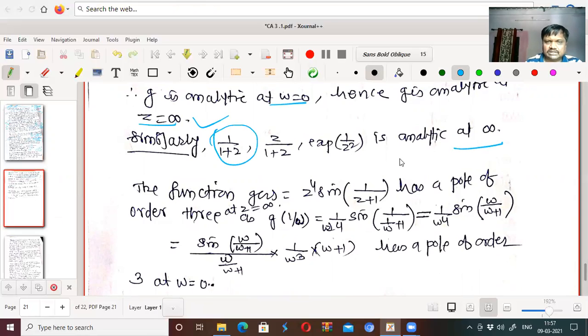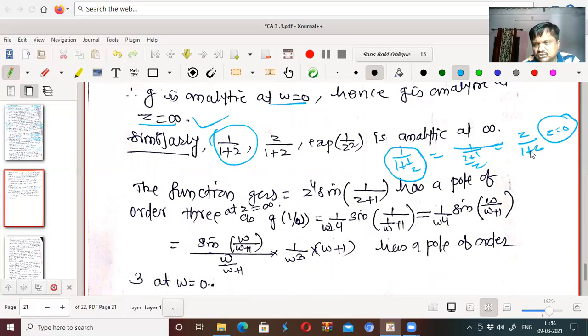This means if I replace z by 1 by z in 1 upon 1 plus z, I get 1 upon 1 plus 1 by z, which is equal to z upon 1 plus z. This function is analytic at z equal to 0. Therefore, this function is analytic at z equal to infinity, because the limit as z tends to 0 exists here and the value at z equal to 0 also exists. What is f of 0 here? f of 0 is 0 and the limit is also 0, because 0 upon 1 plus 0 gives 0. So this function is analytic at z equal to 0. Since this function, replacing z by 1 by z, is analytic at z equal to 0, therefore 1 upon 1 plus z is analytic at z equal to infinity.